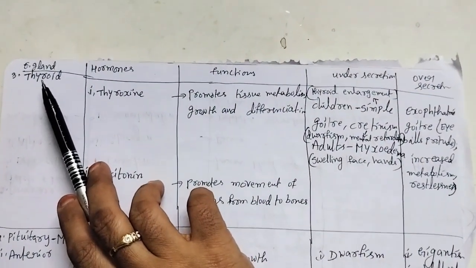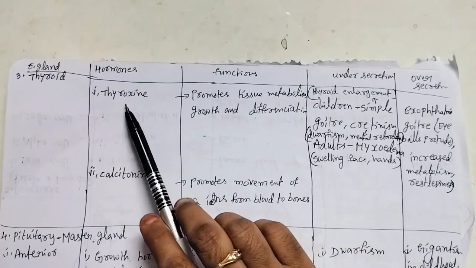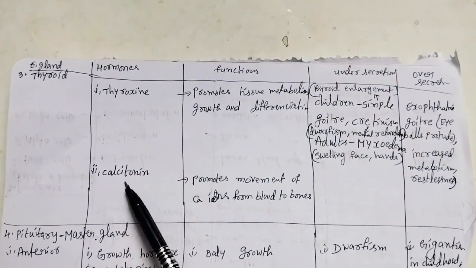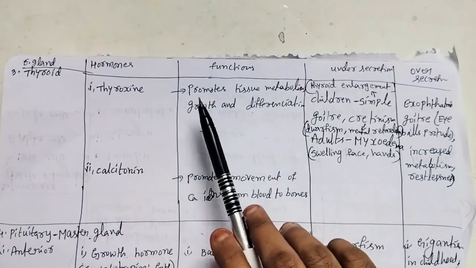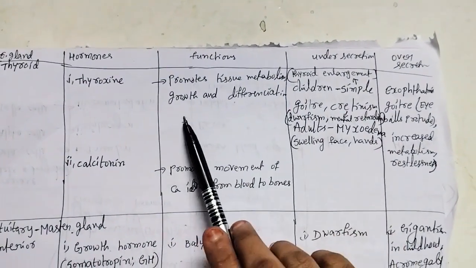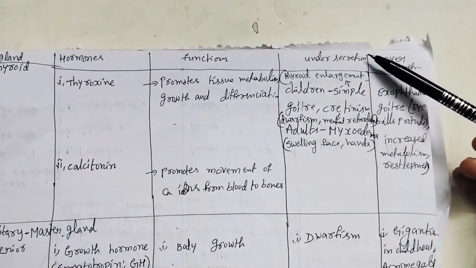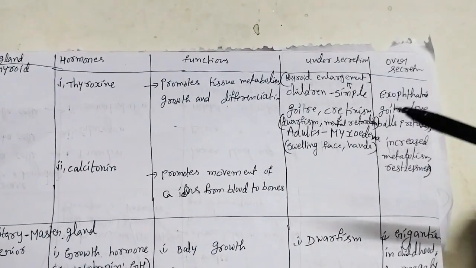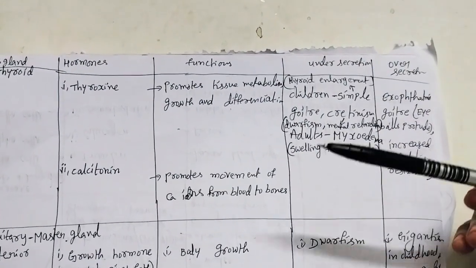Next one, thyroid gland. The thyroid gland hormones are thyroxine and calcitonin. Thyroxine promotes tissue metabolism, growth and differentiation. Under secretion causes thyroid enlargement.